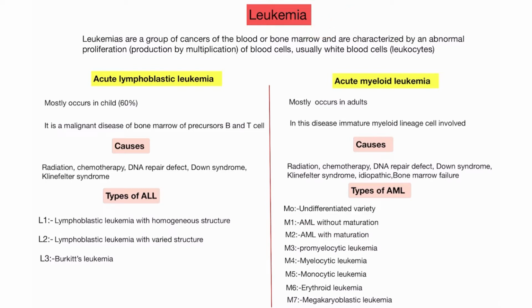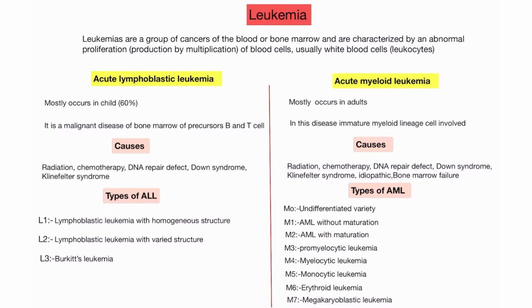In this video, I will only discuss acute lymphoblastic leukemia and acute myeloblastic leukemia, meaning the acute type of blood cancer. After that, in the next video, I will discuss the chronic types, chronic lymphoblastic leukemia and chronic myeloid leukemia.